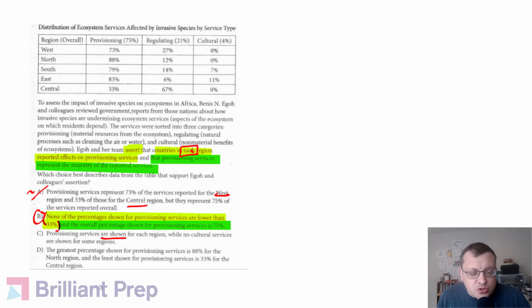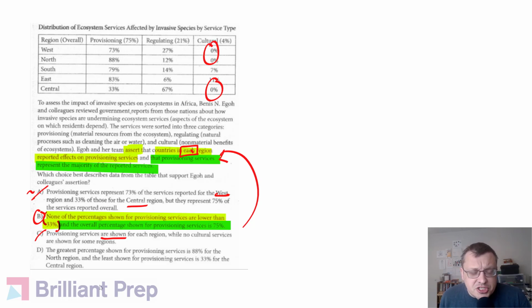No cultural services are shown for some regions. True, but irrelevant, right? This is an example of we're talking about cultural services. When we go back to the assertion, it never discusses cultural services. It's all about provisioning services. So regardless of the truth of that statement, it's not relevant to the claim, so it's out.